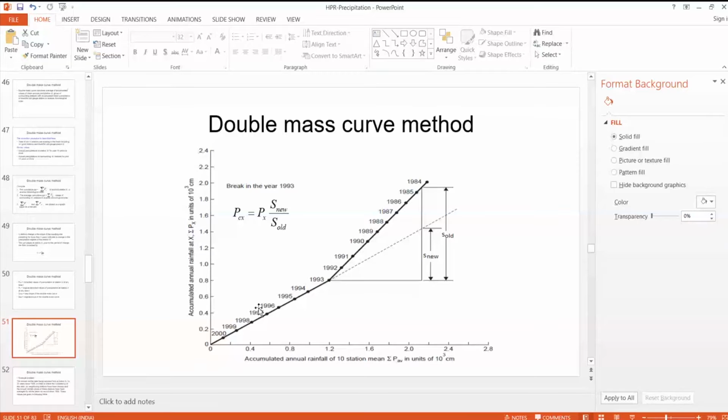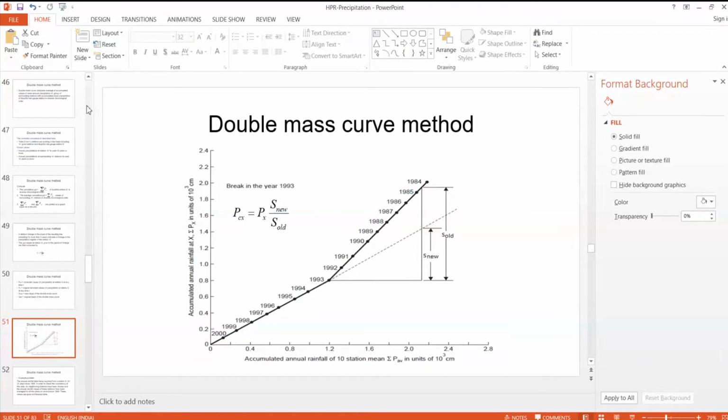If the data maintains consistency, then it will be a straight line. But if the slope changes, then that means we need to correct the rainfall data at that rain gauge.